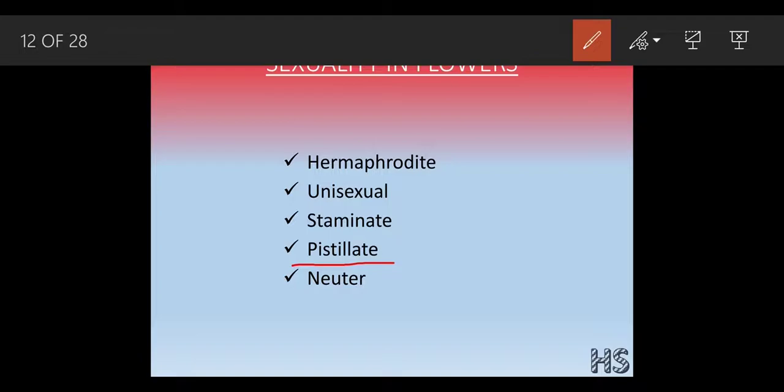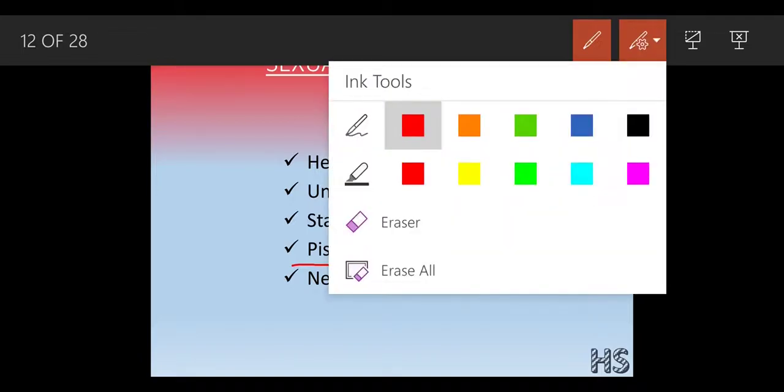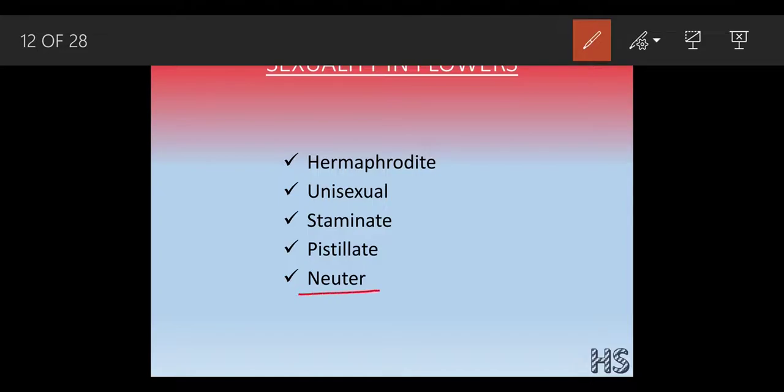Okay, now moving to the next part, that is the neuter flower. As I already said, we humans can be a male or can be a female, but unlike humans, flowers can be male also, female also, or both male and female, and at the same period of time they can be neuter also. Okay, neuter flowers are those flowers in which male and female parts both are lacking.